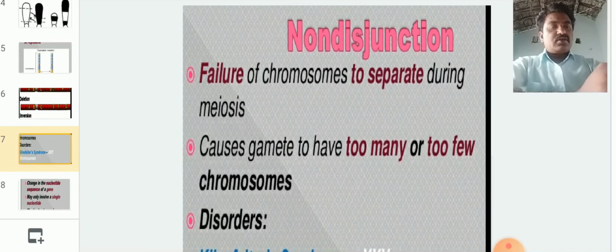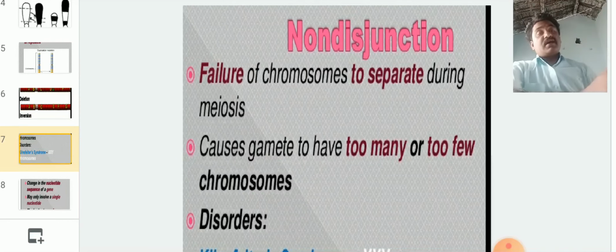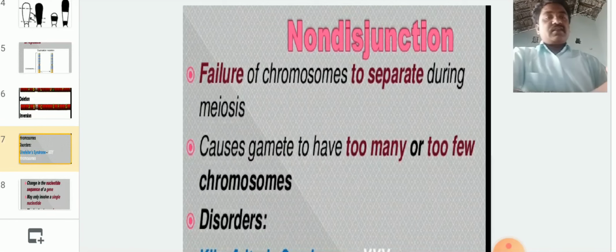At that particular time a particular chromosome may not enter into the daughter cell. Both chromosomes enter into one daughter cell. For example, the 23rd pair is XX in female. The two X chromosomes enter into one ova, and another ova may not get the X chromosome.